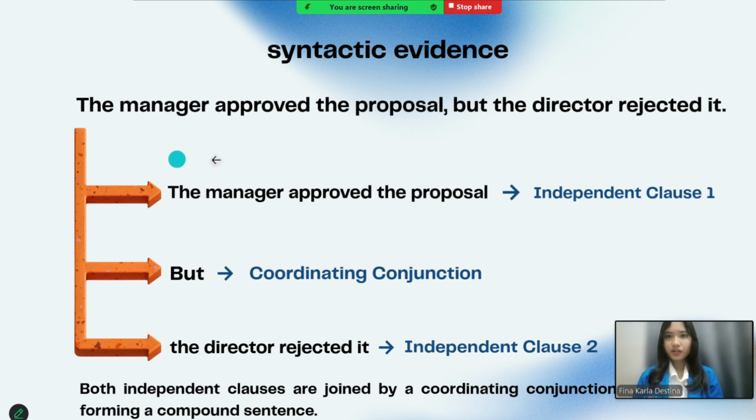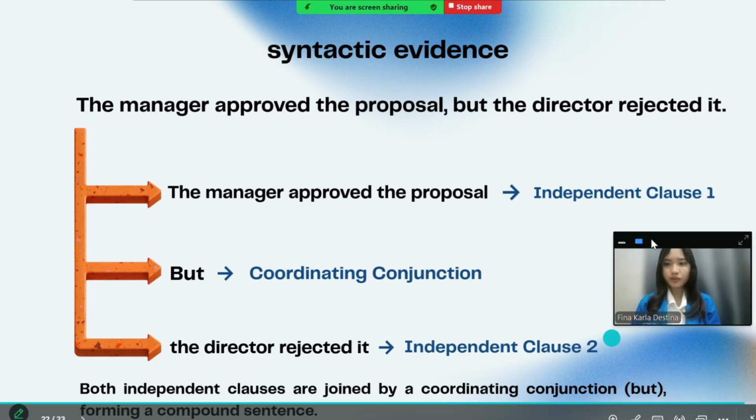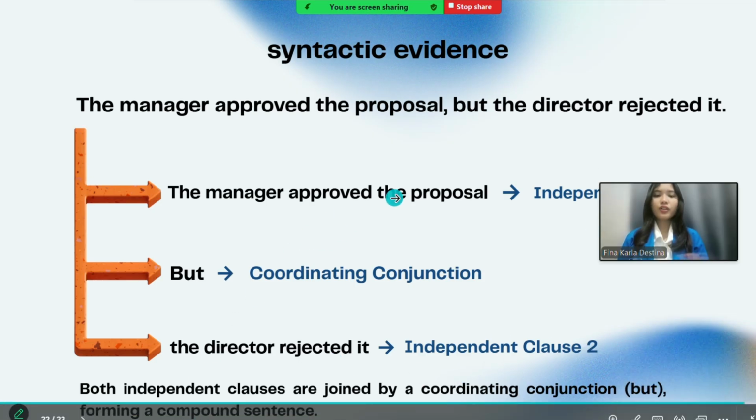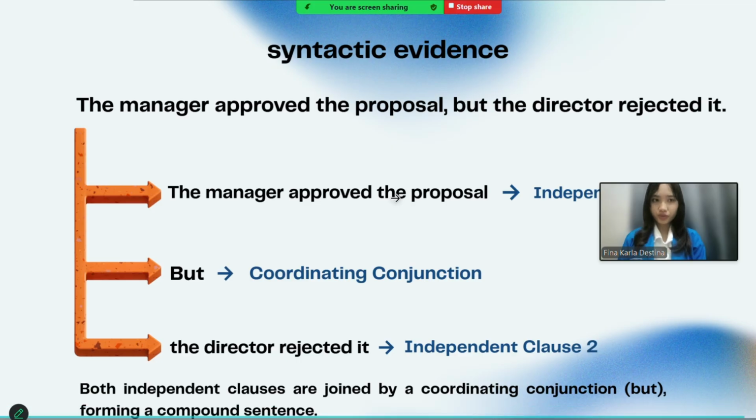The manager approved the proposal, but the director rejected it. "The manager approved the proposal" is independent clause 1, "but" is a coordinating conjunction, and "the director rejected it" is independent clause 2. Both independent clauses are joined by the coordinating conjunction "but," forming a compound sentence.